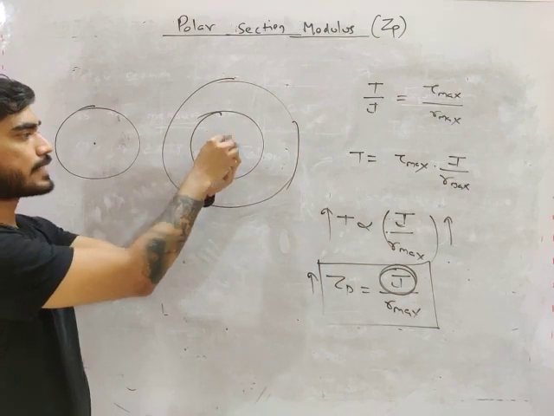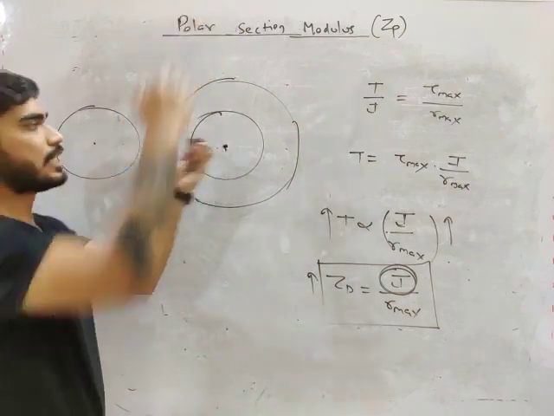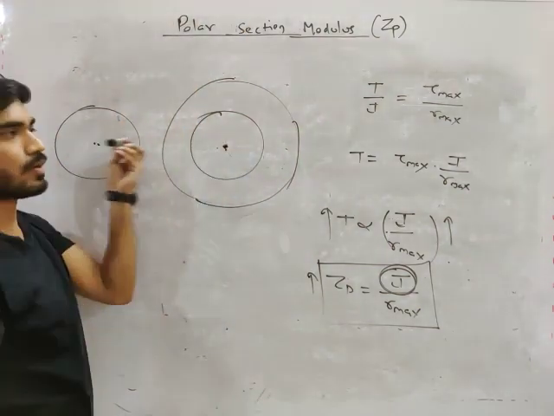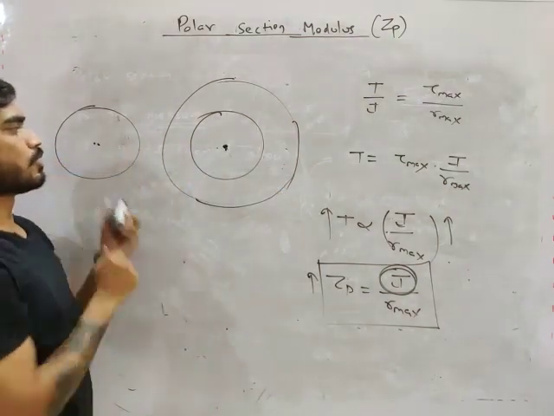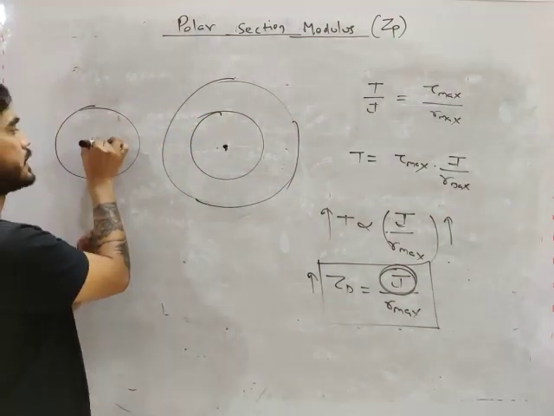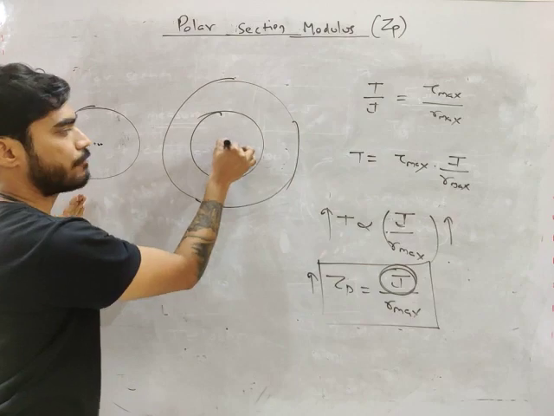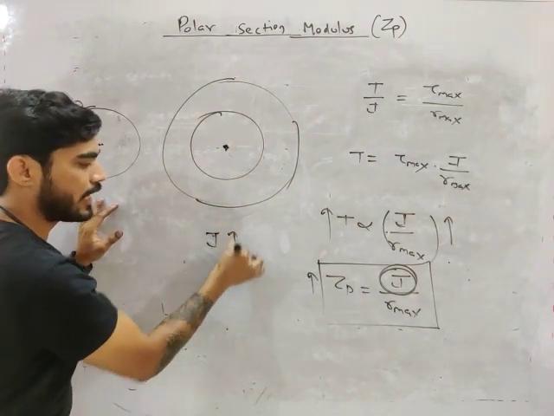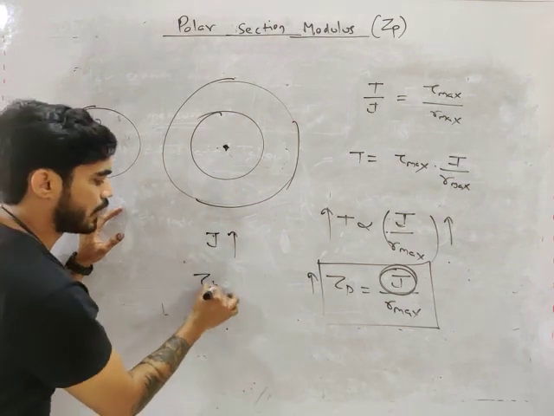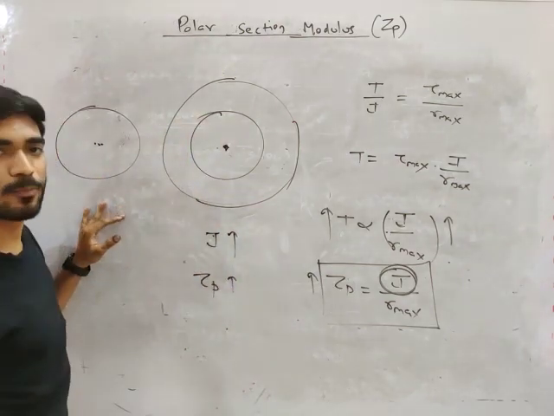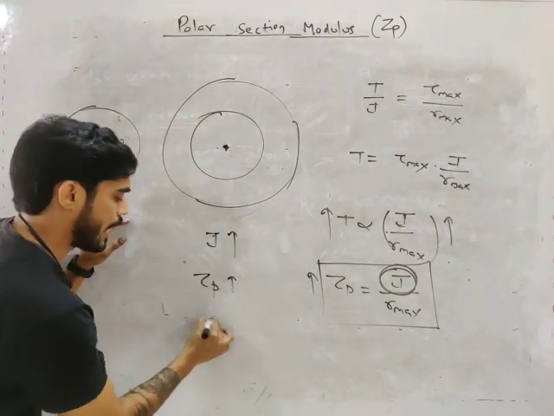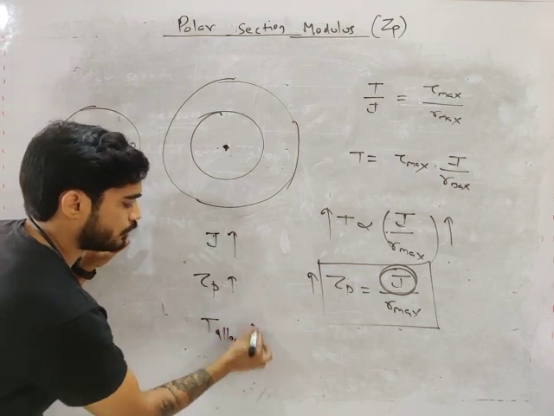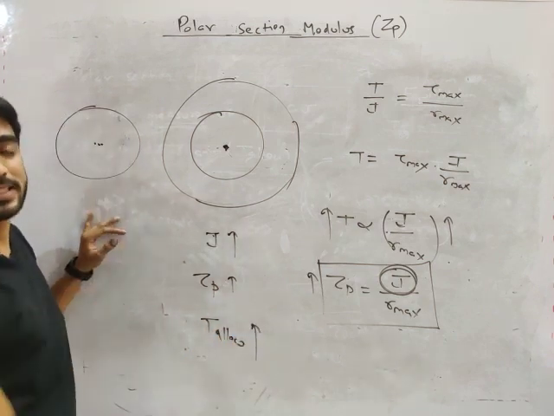This one or this one? This area is close to this axis and this area is away from this axis. So this one will have a greater value of J, a greater value of ZP, and a greater value of T allowable.